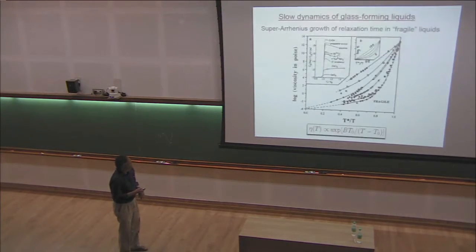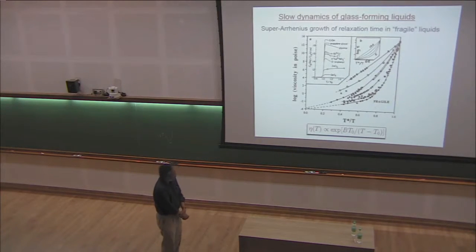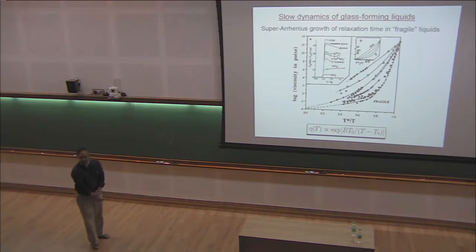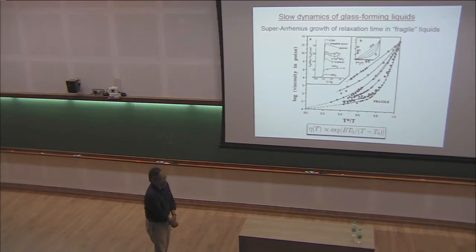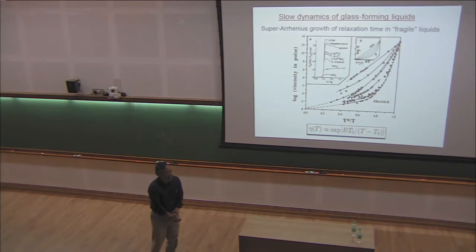So, very quickly, since this is the first talk in this meeting on the glass transition, this is sort of a mandatory slide whenever one talks about the glass transition. The basic issue is that if you look at glass-forming liquids and you decrease temperature, then the dynamics becomes very, very slow. In particular, the viscosity changes by maybe 14 orders of magnitude over a temperature range that spans maybe 50 degrees or something like that.